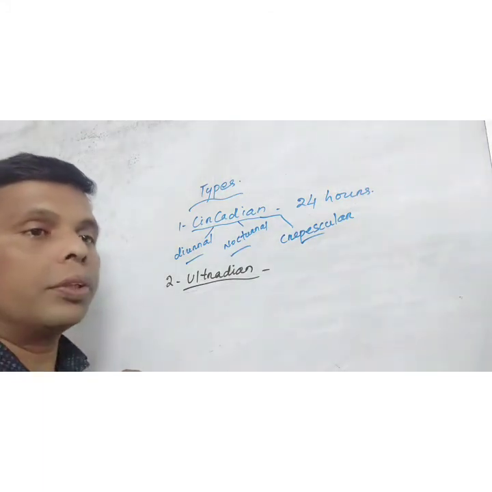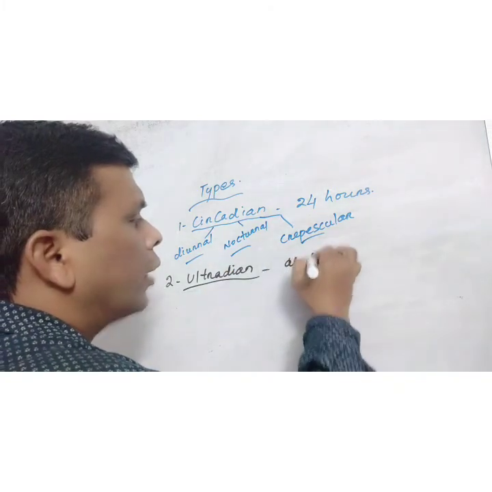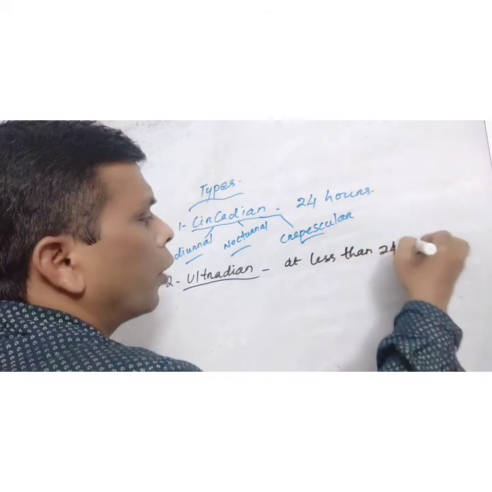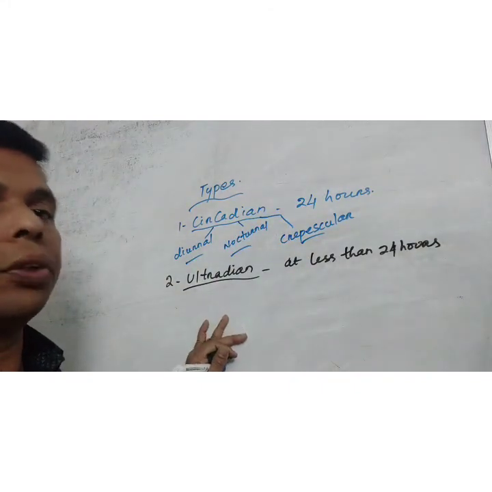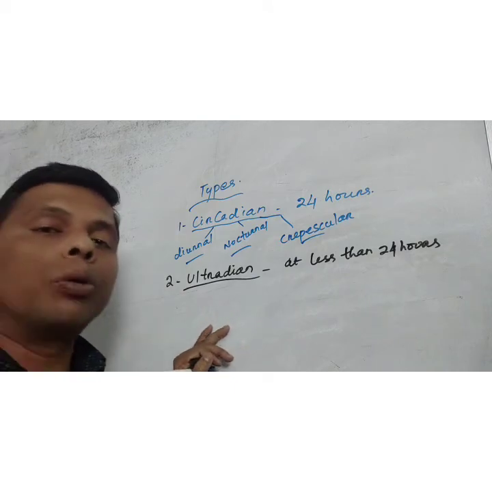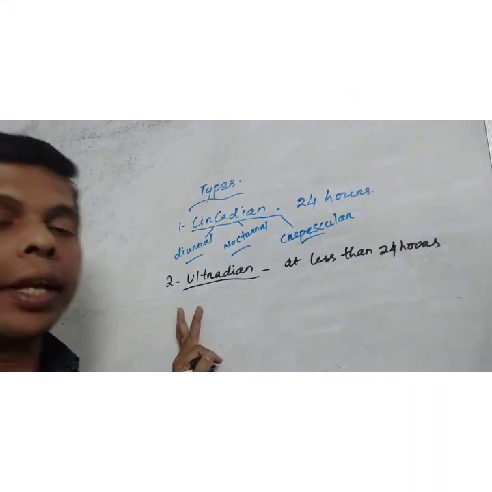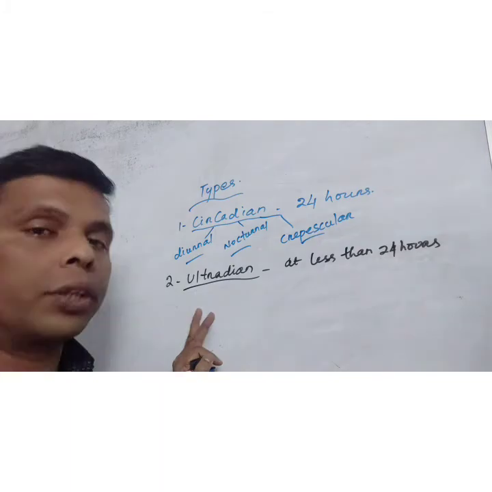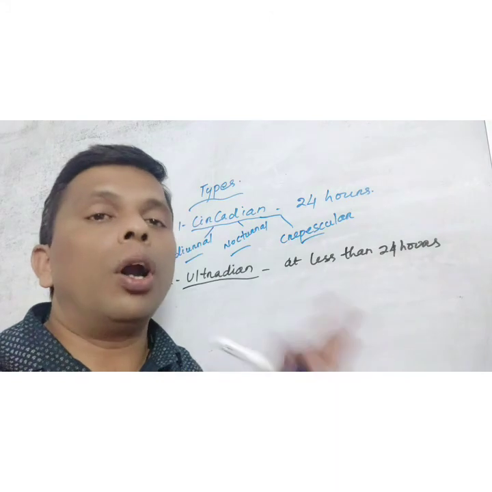What is ultradian rhythm? During this rhythm, the biological process is repeated at less than 24 hours. During this process, different biological events go on repeatedly, such as blinking of the eye, pulse rate, and blood circulation in the body. These are under ultradian rhythm.